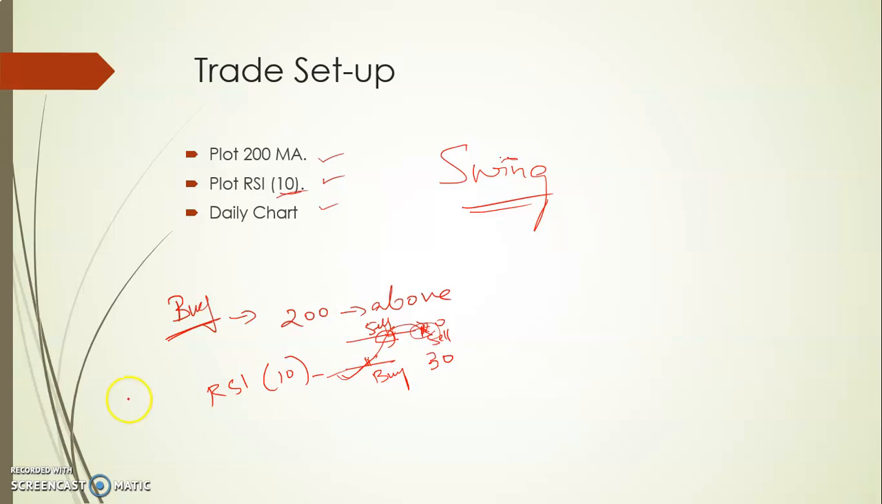And the stop loss is as usual the entry candle. This is for buy, right? So the entry candle's low is the stop loss.